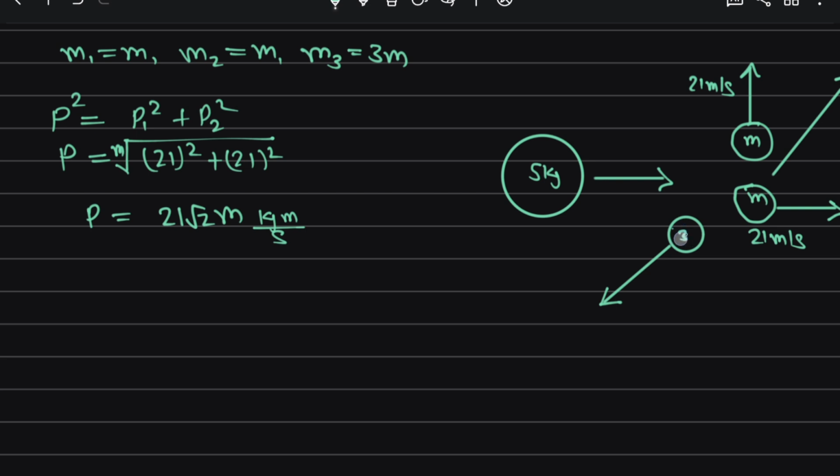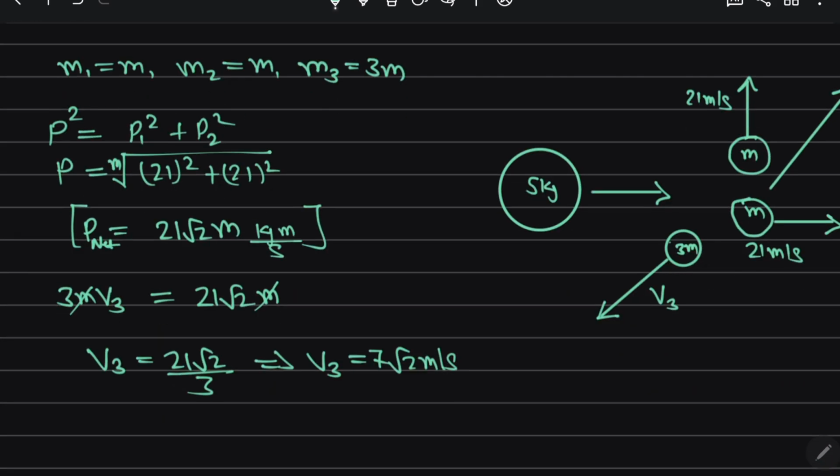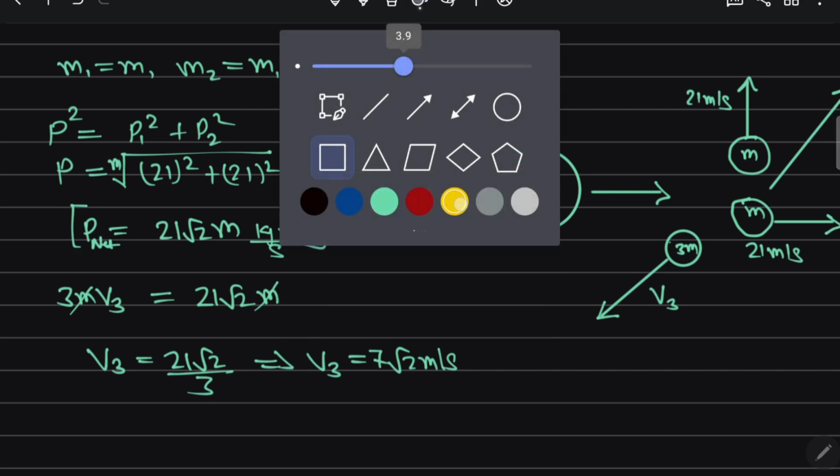So this I say is 3m, that has a velocity v3. So 3m into v3 is equal to the resultant of this, 21 root 2 m. So can I cancel m? So this v3 comes out to be 21 root 2 by 3. So this v3 comes out to be 7 root 2 meter per second. Is any of them the answer given? Option first is correct. Option first is correct.